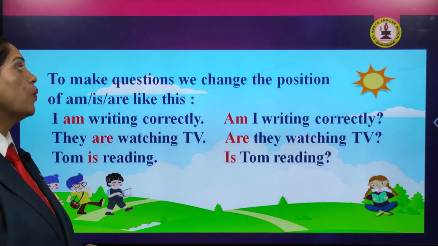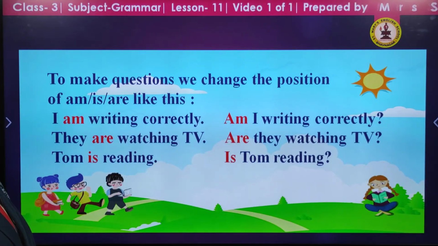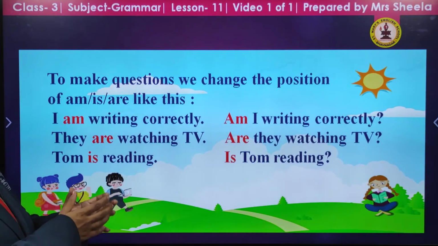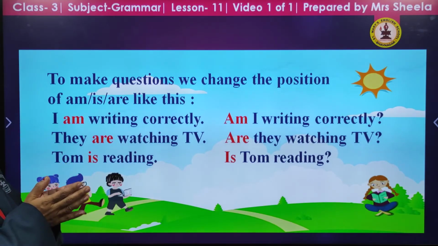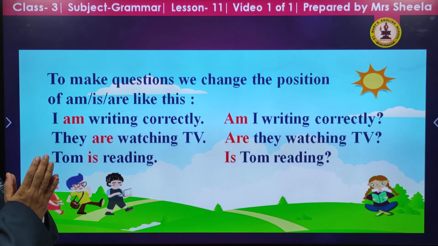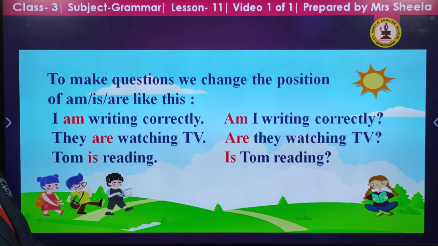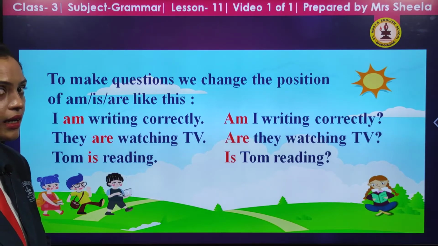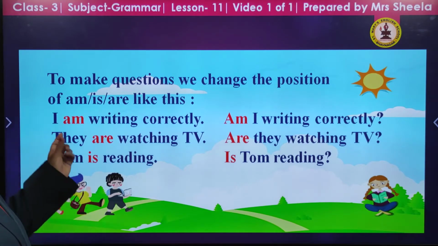Make questions. We change the position of am, is, are like this. To make the given sentence into a question, we change the position of am, are and is. I am writing correctly. Am I writing correctly? Did you see what happened with am?